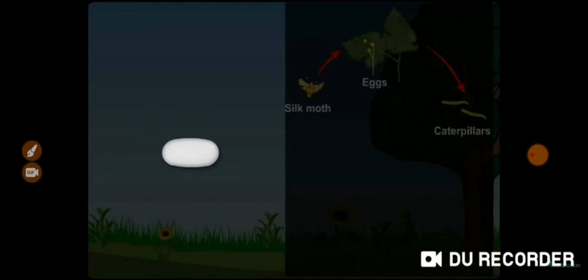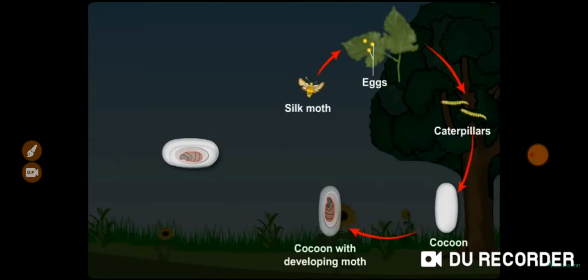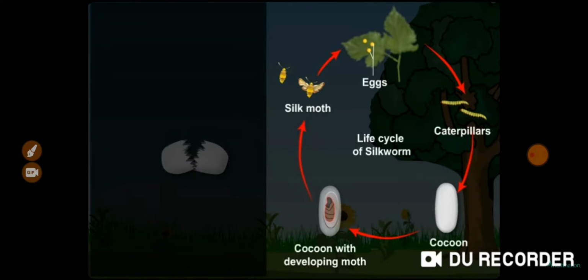This silk covering in which a silkworm covers itself is known as a cocoon. Further development of the silkworm takes place inside the cocoon. After some time, the pupa enters the adult stage and emerges out of the cocoon as a moth. The entire process continues and is known as the life cycle of a silkworm.